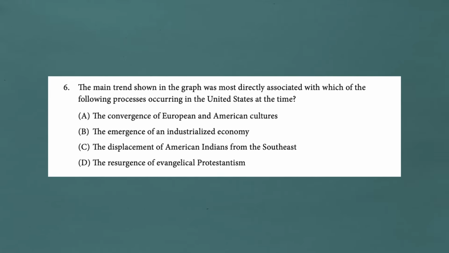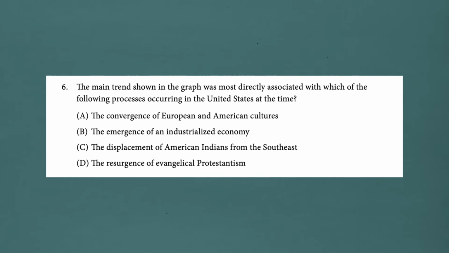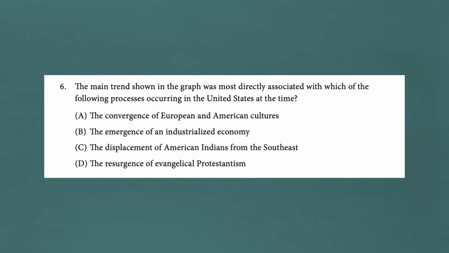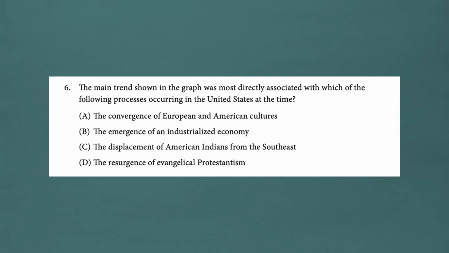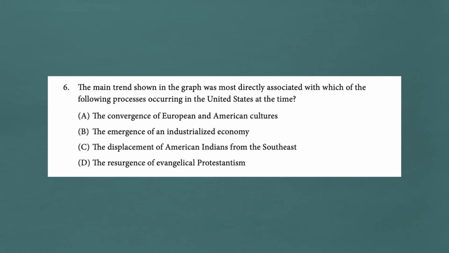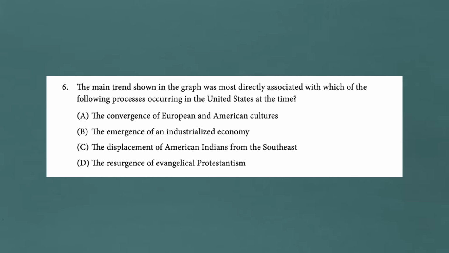Okay, the next question. The main trend shown in the graph was most directly associated. All right, stop for a second. When you see language like that, something that most directly caused something else, or something most directly associated with something else, that should be an alarm bell in your head that says every answer that I'm about to see is actually correct factually. They're just asking me which one has the tightest association, so you've got to be careful. The main trend shown in the graph was most directly associated with which of the following processes occurring in the United States at the time?